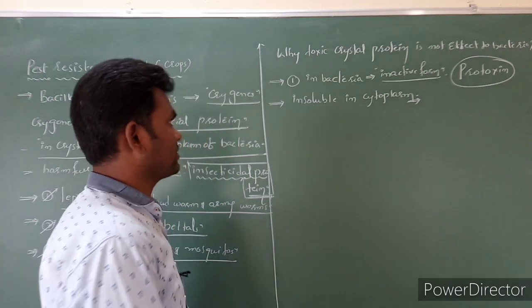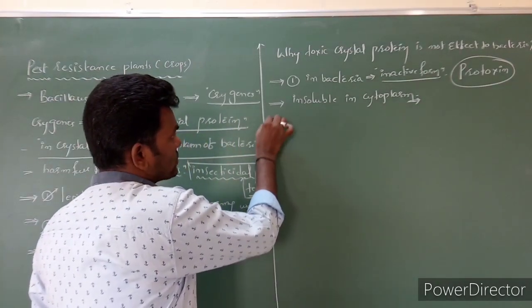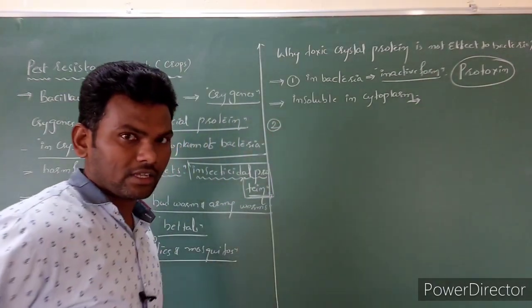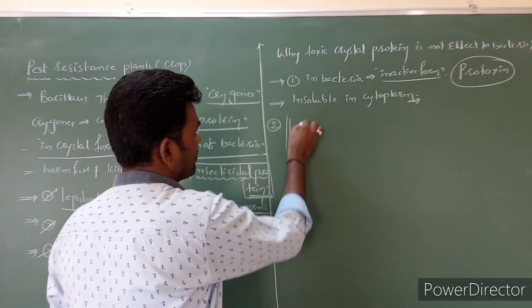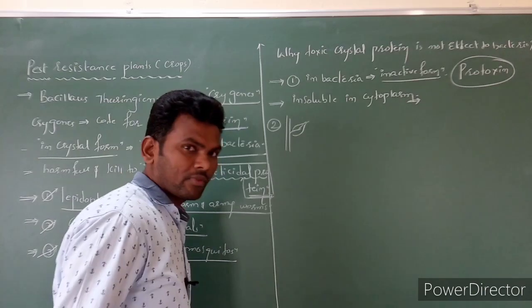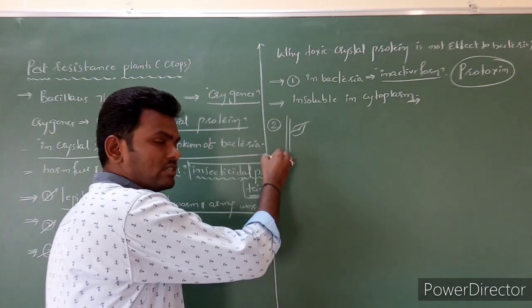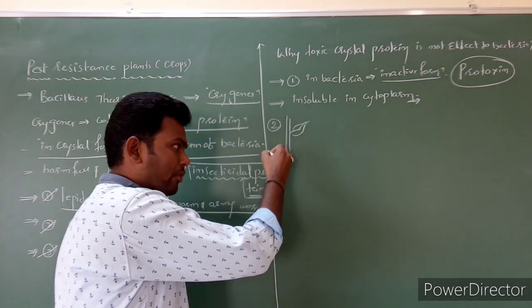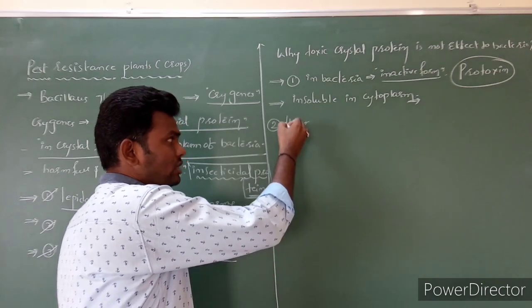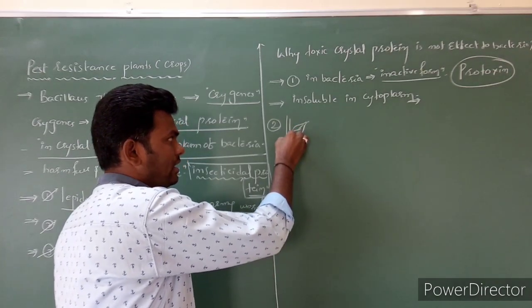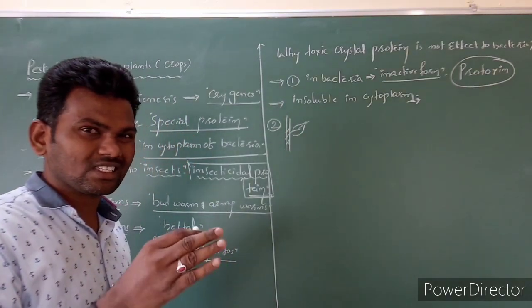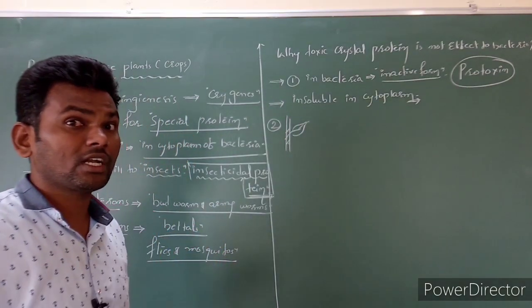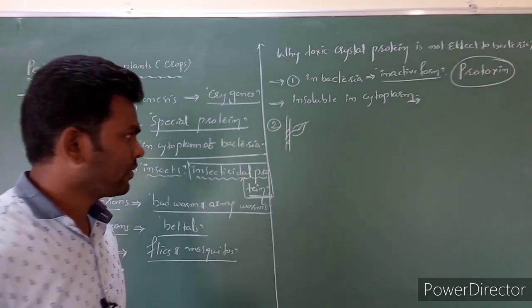Clear? Next, why is it going to infect only insects? For example, this is a cotton plant. We already inserted these genes at the embryonic level. Now the embryo has become a seed and then a plant. Each and every cell contains the Bt cotton genes, and the Bt crystallized protein is there, but it is in inactive form.